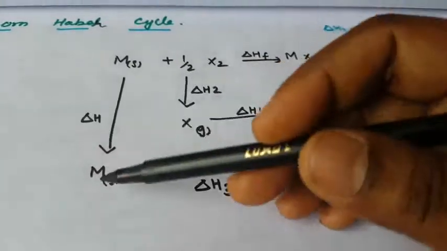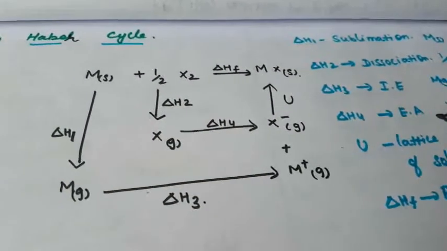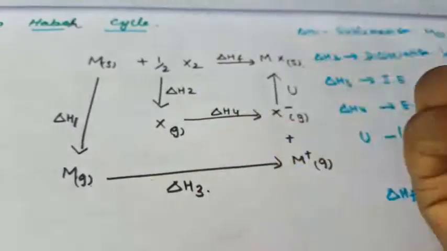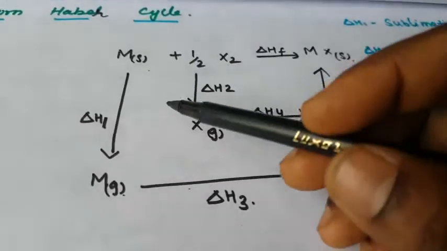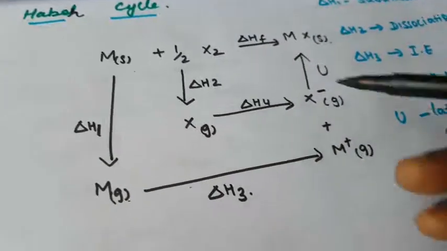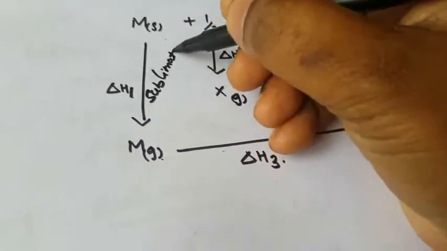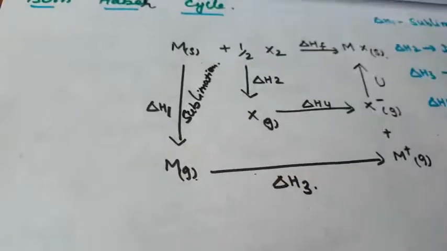Here many processes take place. First, the metal in the solid state is converted into the gaseous state. What is this process called? When any solid substance is directly converted into the gaseous state, the process is called sublimation.